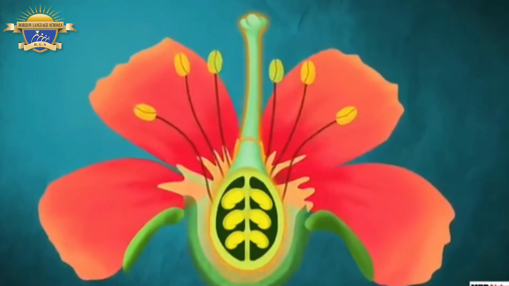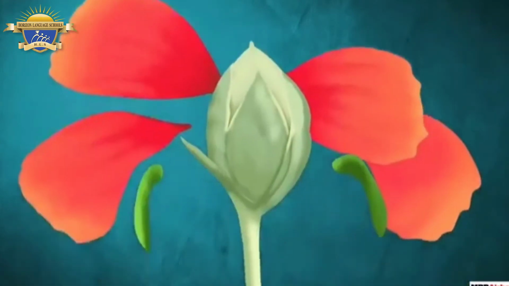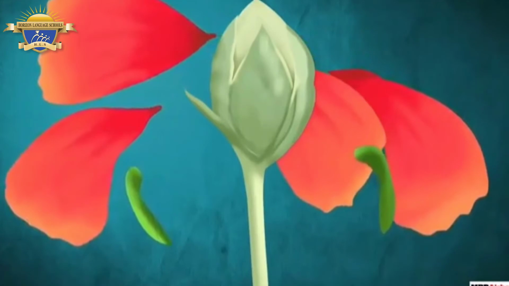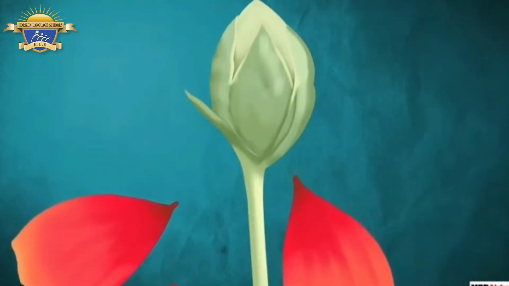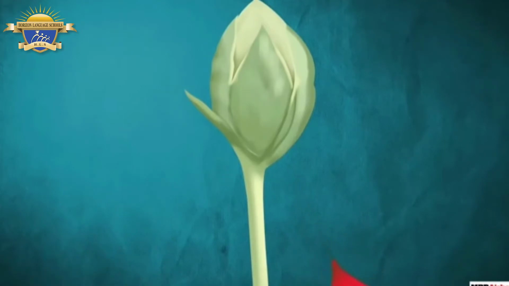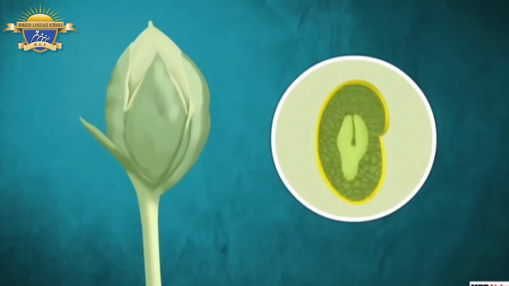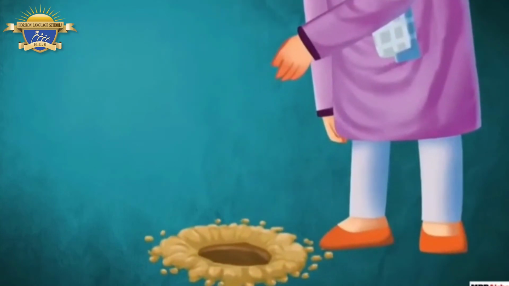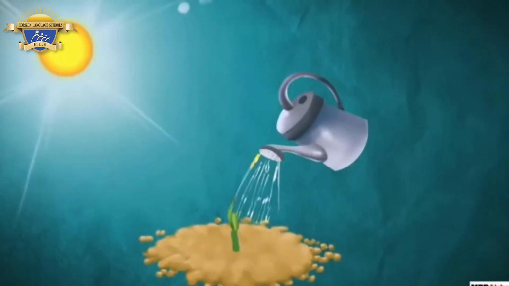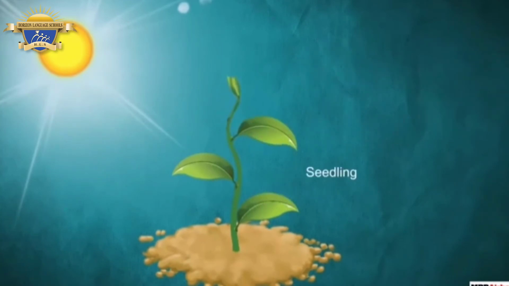The ovary, on the other hand, ripens and forms a fruit around the seed. At this time, the other parts of the flower, like the sepals and petals, fall off. So, a seed present inside a fruit contains an embryo, which is actually a baby plant. Each time a seed is planted in soil and provided appropriate conditions, it grows into a seedling, which then